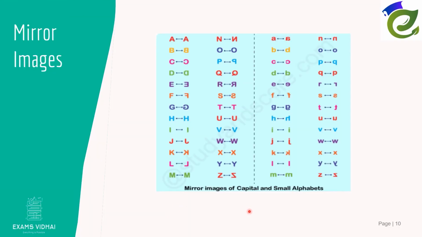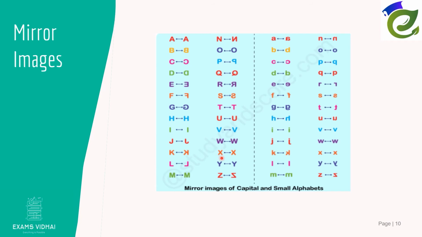So friends, this is the list of mirror images of capital alphabets and small alphabets. Here, if you can see, for each alphabet, its mirror image is given. It is not expected that you should memorize each and every figure, but you can go through all these things and make yourself familiar, so that if I give you some new object, you know how it will look in a mirror.